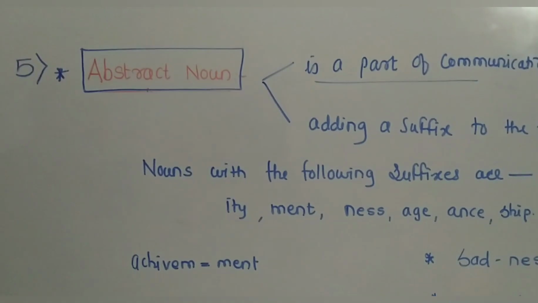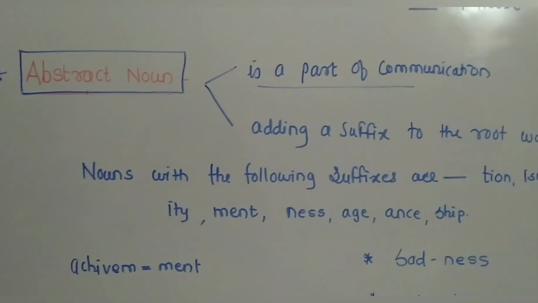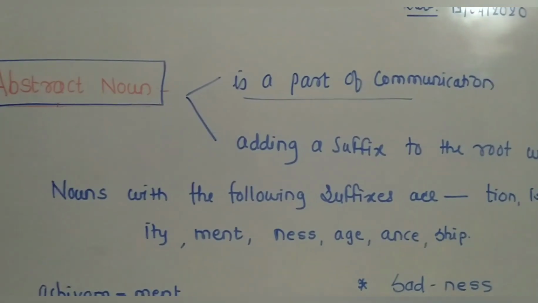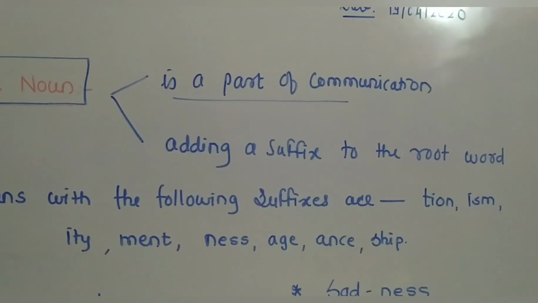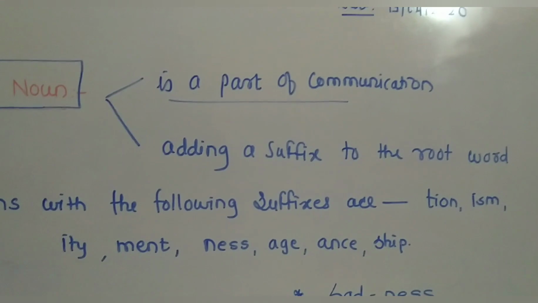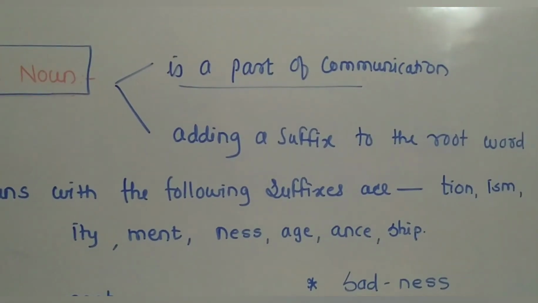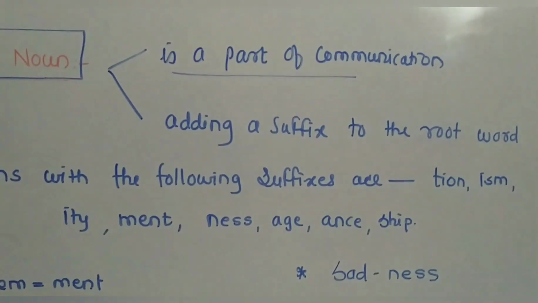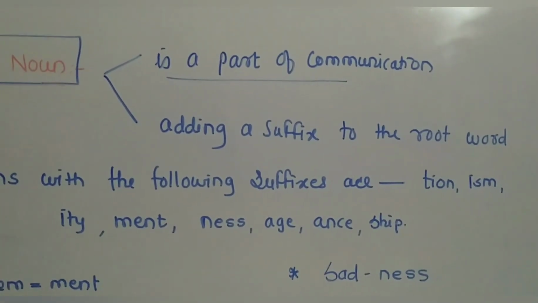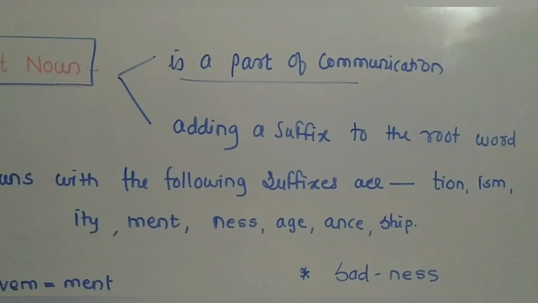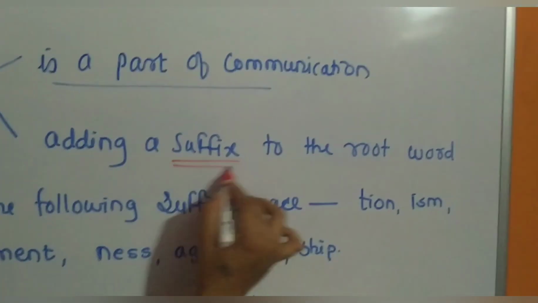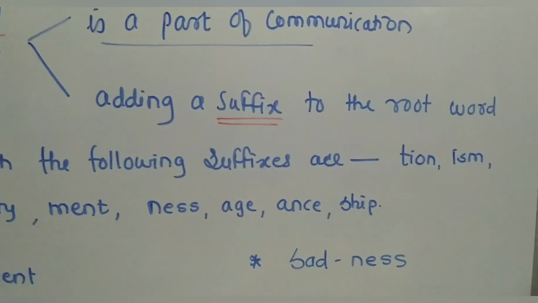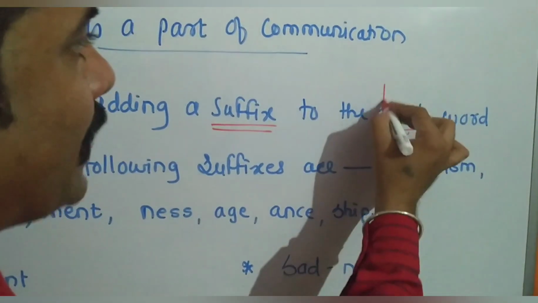Another use of abstract noun is that it is a part of communication. With the help of these words, we can communicate with our friends or other persons. Then the next point: abstract nouns are formed by adding a suffix, meaning a part added after the root or base form.